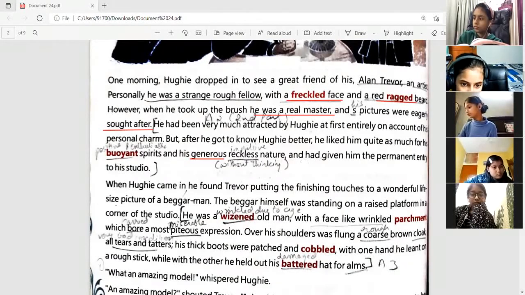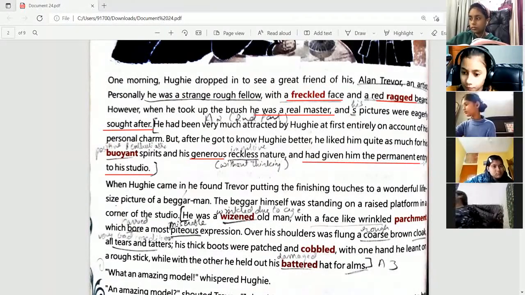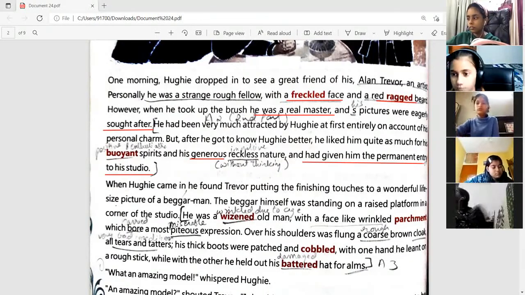And had given him permanent entry to his studio. Because this painter was so fond of Hughie, he had given him permanent entry to his studio. So whenever Hughie wanted, he could come at any time to visit the painter. He was allowed at all times.